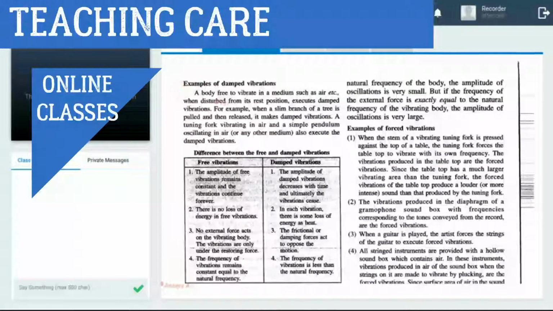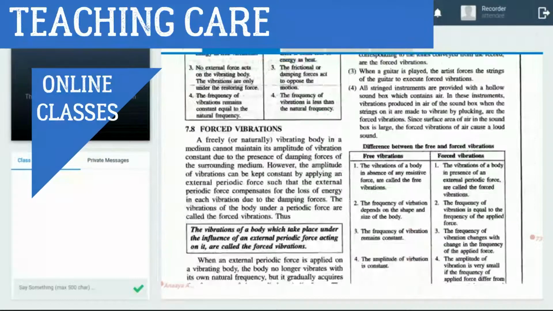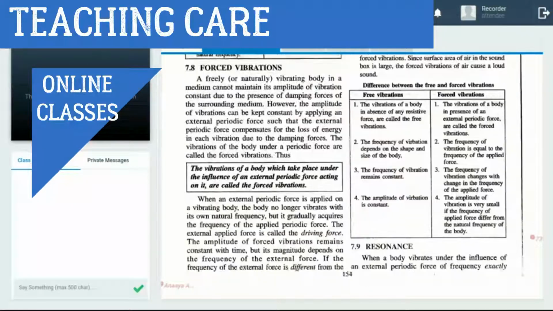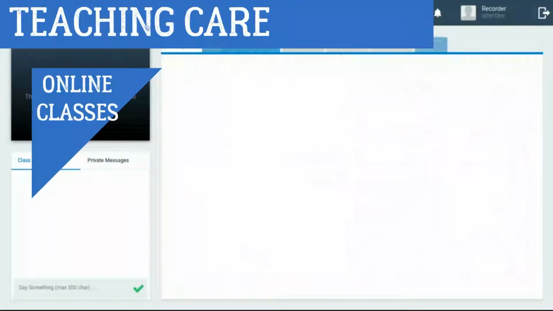Okay. Now, next topic. Free vibration done. Damped vibration done. Now we have the next point: forced vibration.